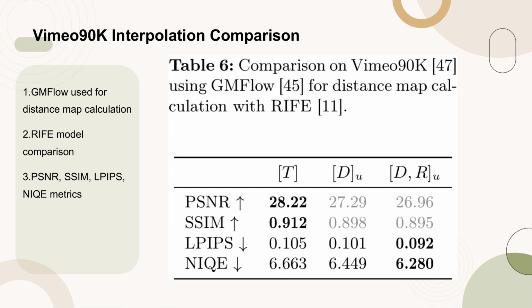Table 6 presents a comparison of interpolation results on the Vimeo 90K dataset using the GMFlow method for distance map calculation in conjunction with the RIFE model. The table highlights performance metrics such as PSNR, SSIM, LPIPS, and NIC, which are crucial for evaluating the quality of interpolated frames. These metrics provide a comprehensive view of how well the RIFE model, when paired with GMFlow, performs in generating plausible frames with high perceptual quality, addressing the challenges posed by velocity ambiguity in video frame interpolation.